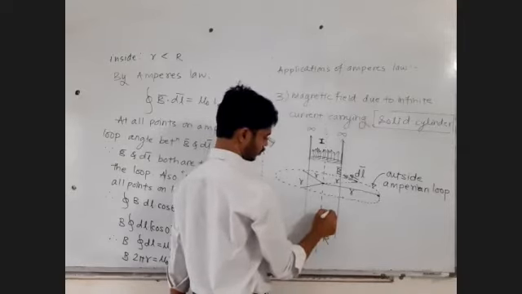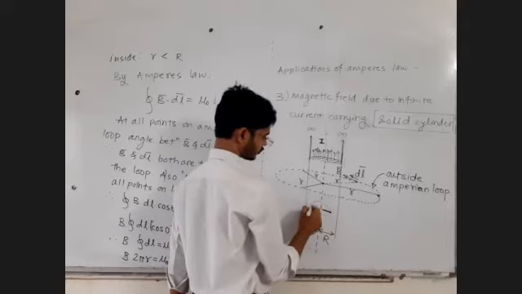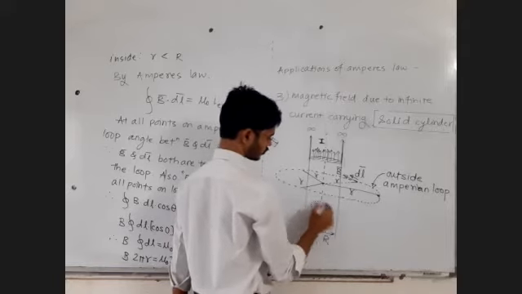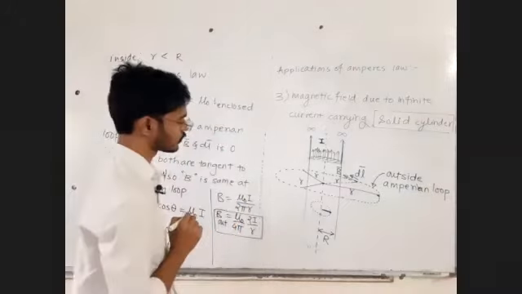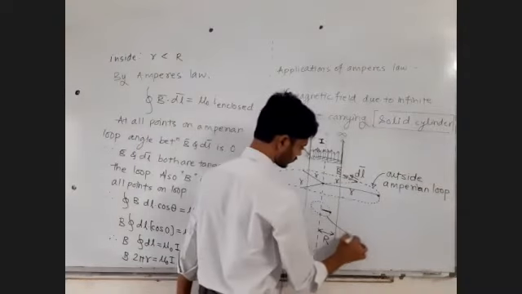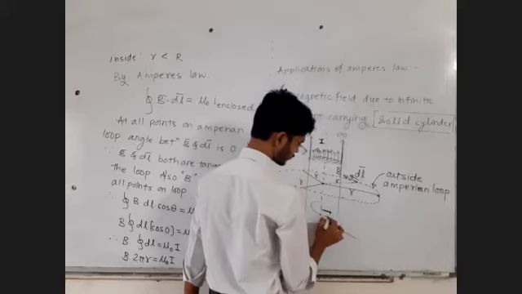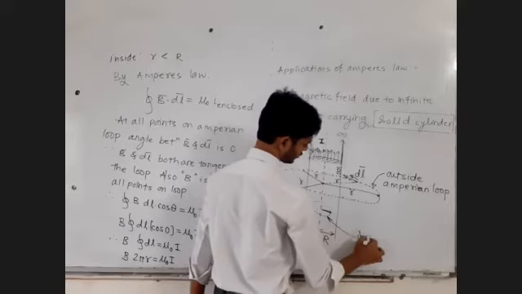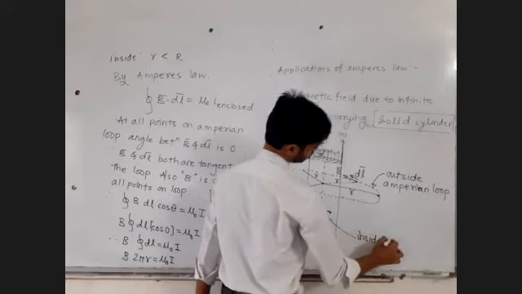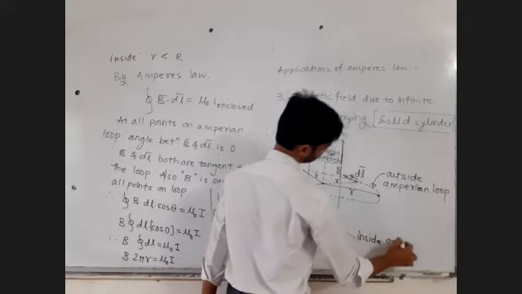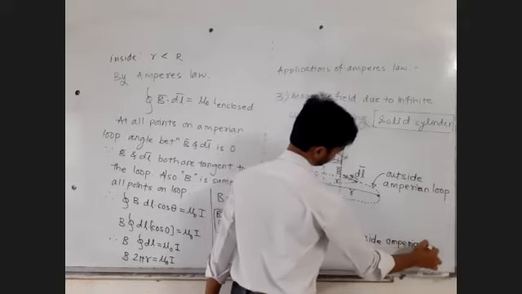Let me draw the Amperian loop. This is the inside Amperian loop.